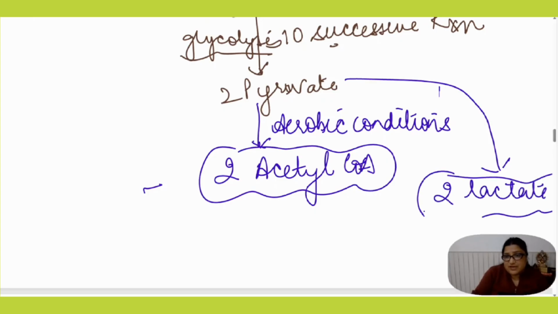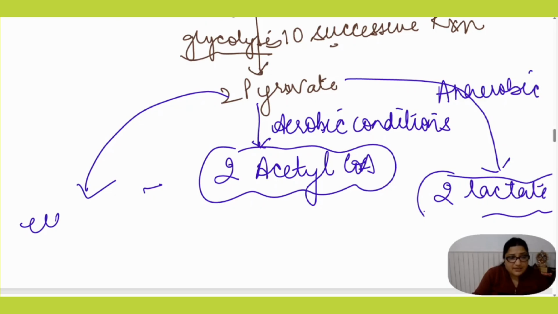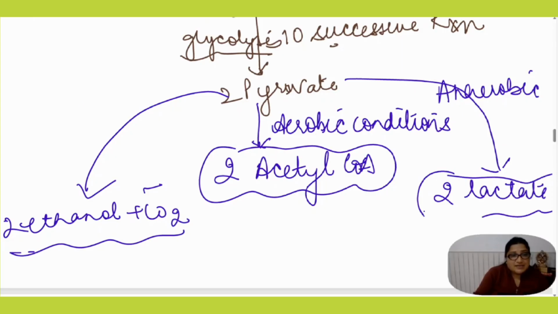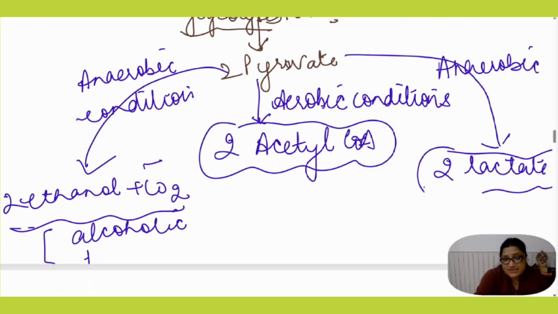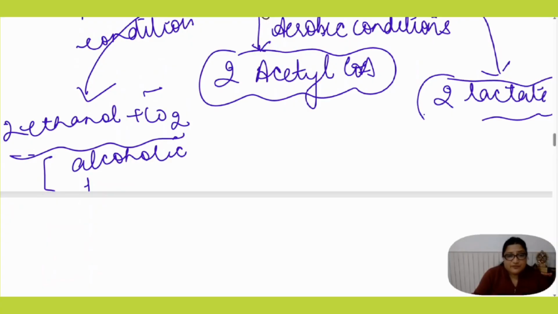So this is the outline. This pyruvate can also be converted into ethanol and carbon dioxide. This is under anaerobic condition, and this process is known as alcoholic fermentation.